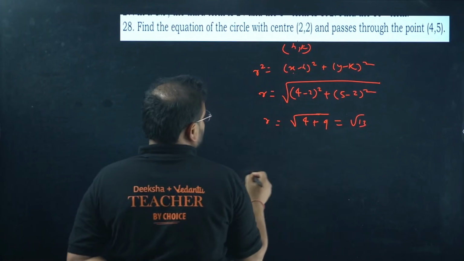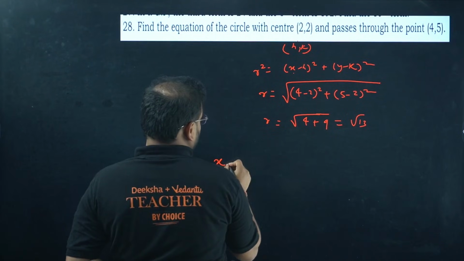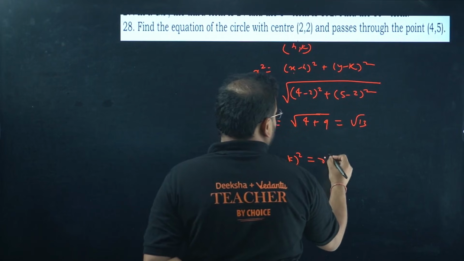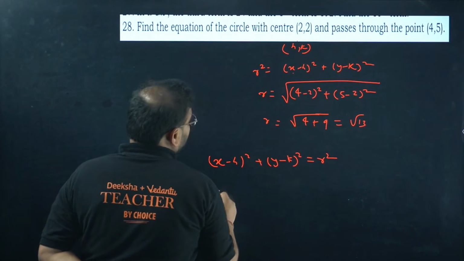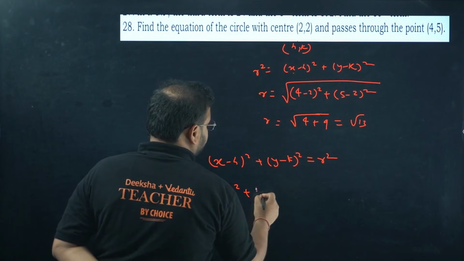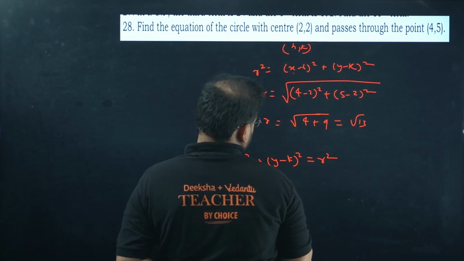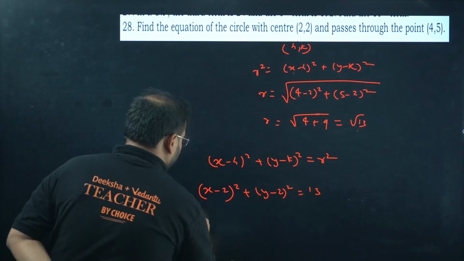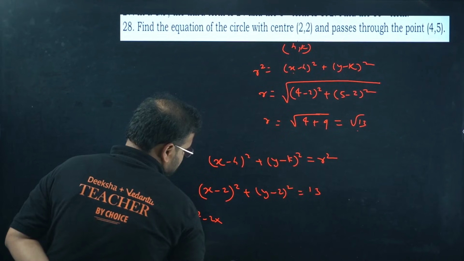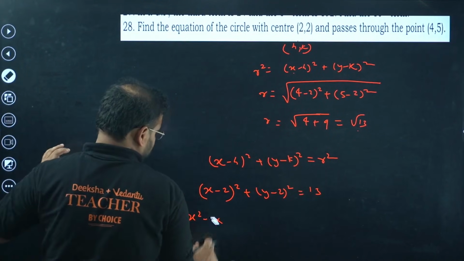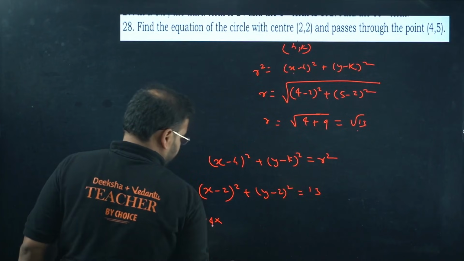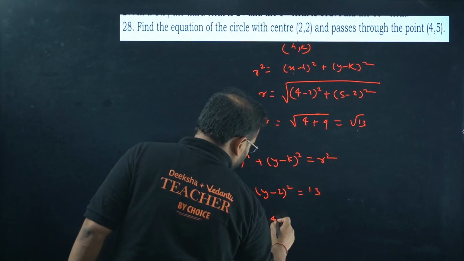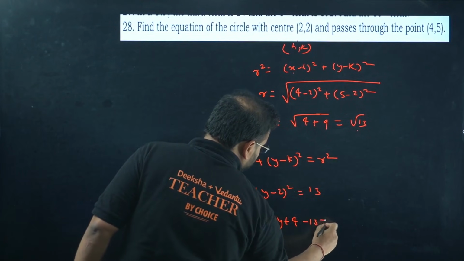I'm looking for what? Circle's equation, right? So (x minus h) the whole square plus (y minus k) the whole square equals r square is the standard form. So (x minus 2) the whole square plus (y minus 2) the whole square, and this is going to be the square of r, so 13. If you want to expand it, x square minus 4x plus 4 over here, y square minus 4y plus 4, and we have 13 on this side.